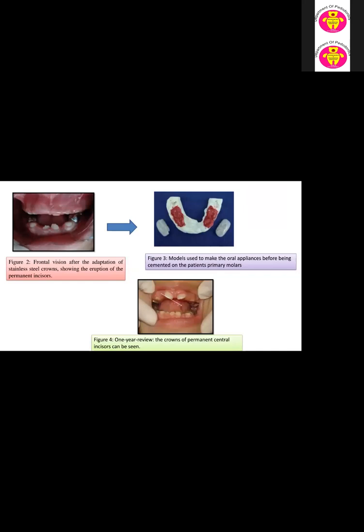Then in figure 2, we can see there is a frontal weakness in the adaptation of the stainless steel crown, which is showing the eruption of the permanent incisor. And in figure 3, we can see the model used to make the oral appliance before being cemented on the patient's primary molar. And in figure 4, we can see a 1-year review of the crown, and the permanent central incisor can be seen.